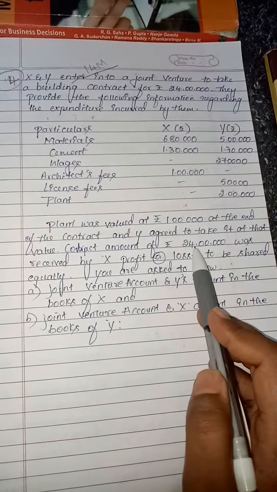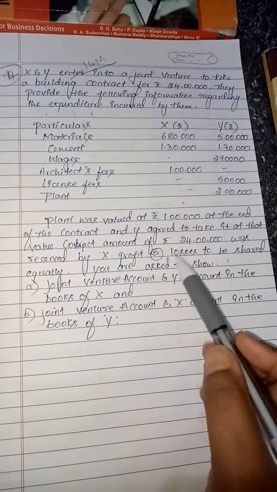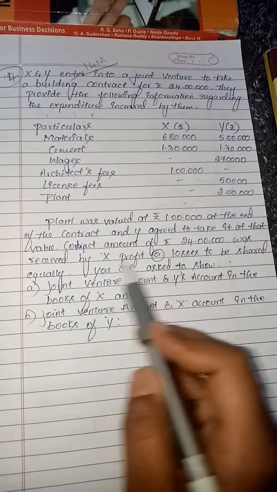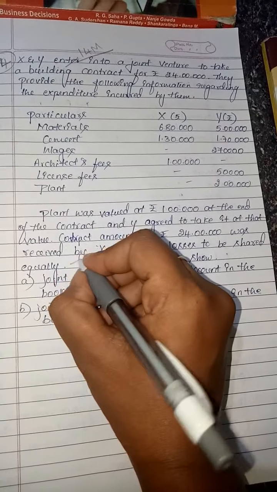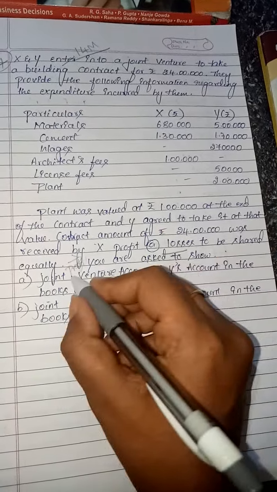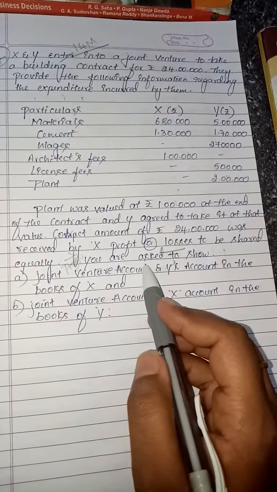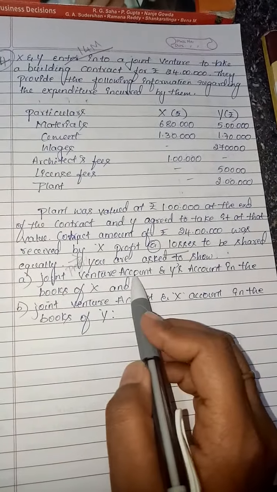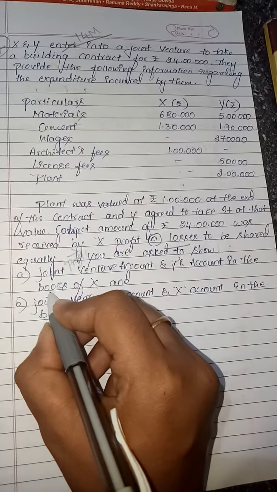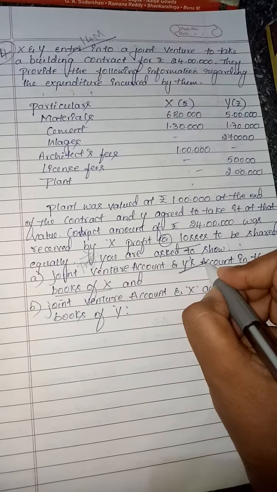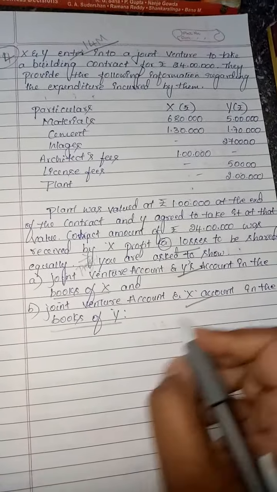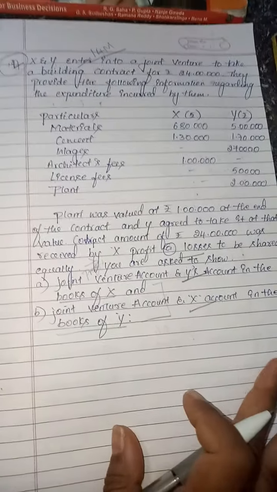The contract amounted to rupees 24 lakh, as we saw in the beginning, and was received by X. Profit and losses are to be shared equally. If the venture gets profit, it is shared equally, and if there is a loss, it is also shared equally. Now you are asked to show the joint venture account and Y's account in the books of X. When we prepare the books of X, we need to prepare Y's account, and when we prepare the books of Y, we need to prepare X's account. Both accounts we need to prepare.